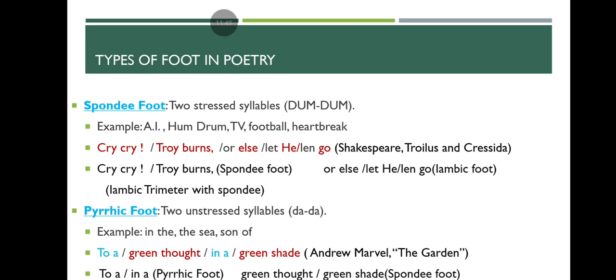TV, football, heartbreak, both are stressed. Example from the poem: Cry, cry, Troy burns, or else let Helen go. This is from Shakespeare's Troilus and Cressida. Here, cry, cry, Troy burns, both are stressed here. In a spondee, both syllables are stressed.